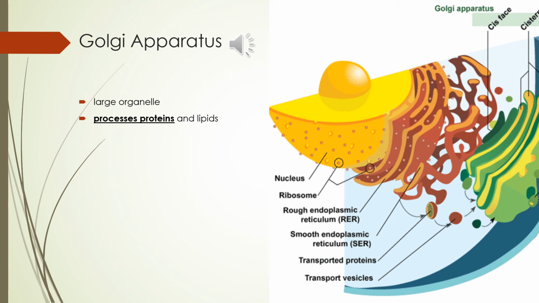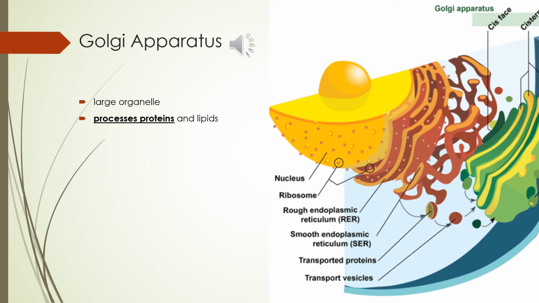The Golgi apparatus is a large organelle that processes proteins and prepares them for use both inside and outside the cell. Shown in the figure, the Golgi apparatus is somewhat like a post office. It receives items, vesicles filled with proteins from the endoplasmic reticulum.